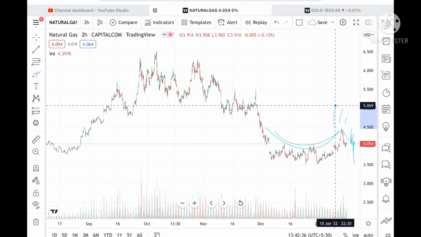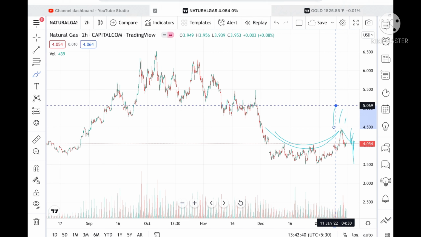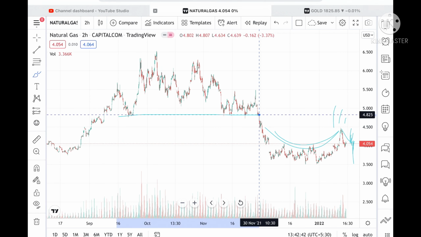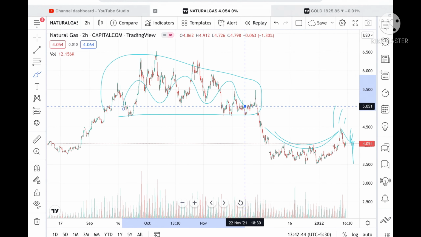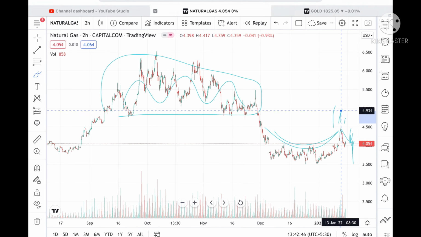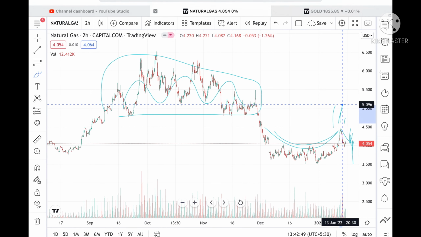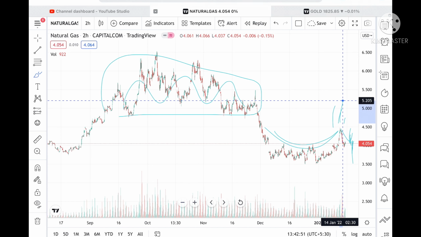And if the price sustains above this level, then it can go further high to a level of 5.069 also, and once it comes in this particular zone, it will move for a period of time in this zone and can touch a level of 5.096, and from there a level of 5.205.